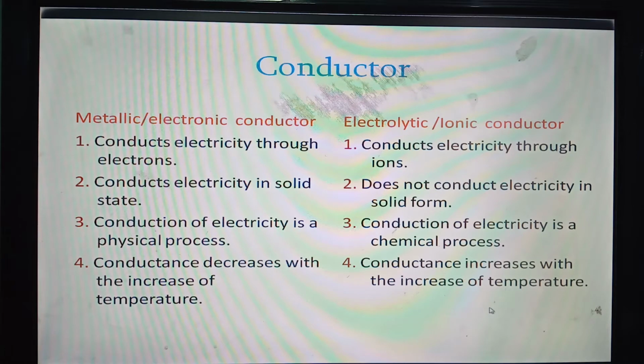On the other hand, in case of electrolytic or ionic conductors, conductance increases with the increase of temperature. Practically, electrolytic or ionic conductors are the ionic compounds and they conduct electricity in molten form or in aqueous solution. With the increase of temperature, the movement of the ions increases. For this reason, the conductivity increases with the increase of temperature in case of ionic conductor or electrolytic conductor.